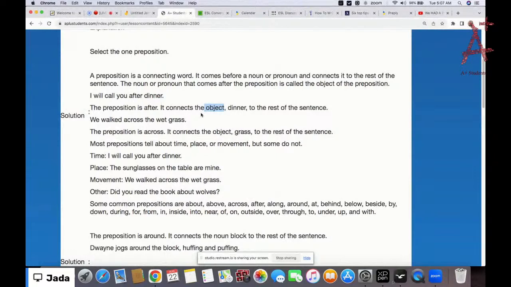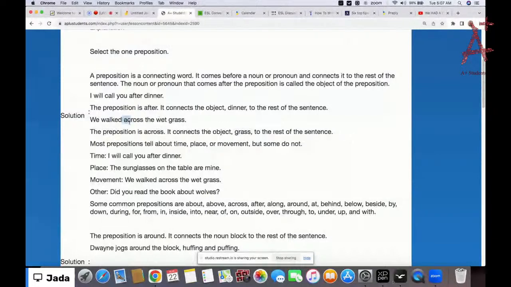Okay, so now we have some more examples here. We walked across the wet grass. So now the preposition here is across. It connects the object grass to the rest of the sentence.